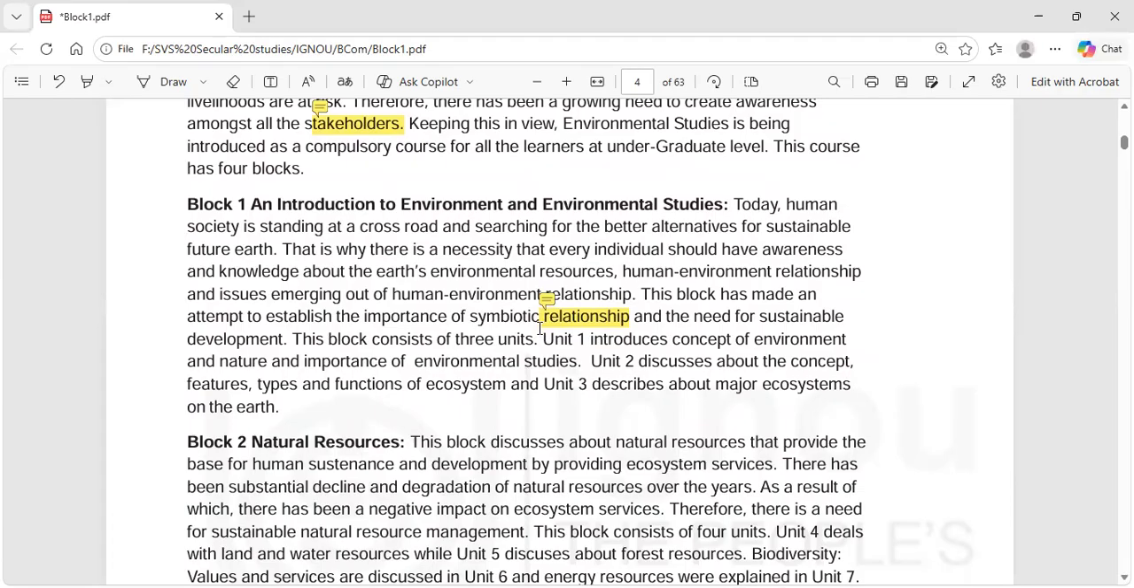Block 1, an introduction to environment and environmental studies. So in the first block, we will have an introduction to the environment and environmental studies.